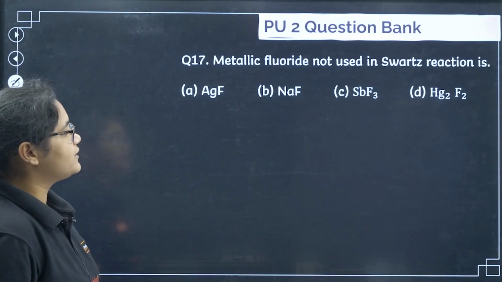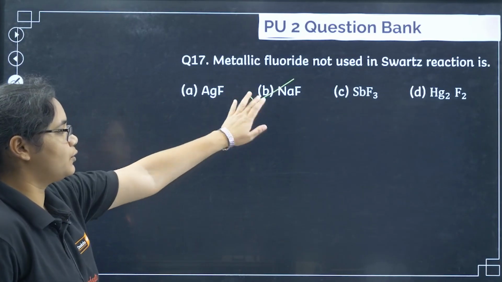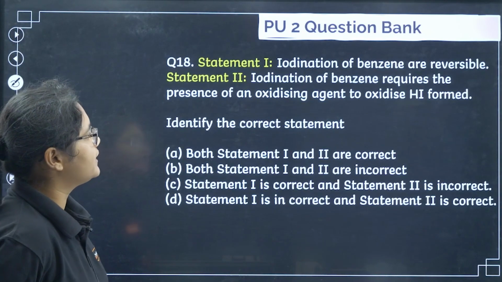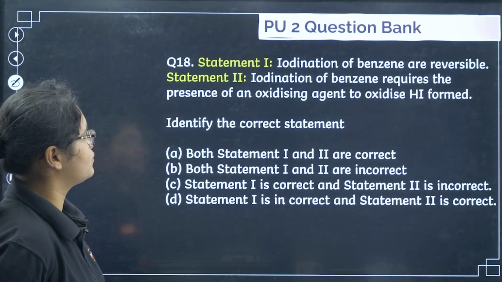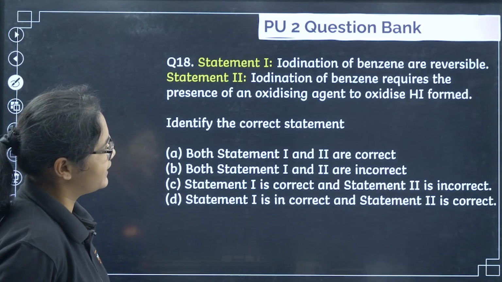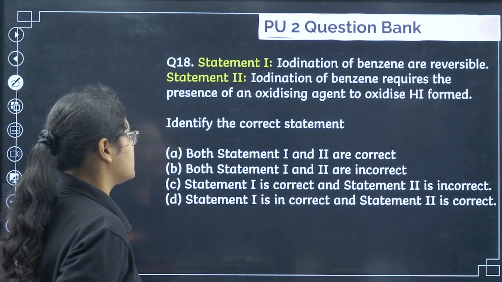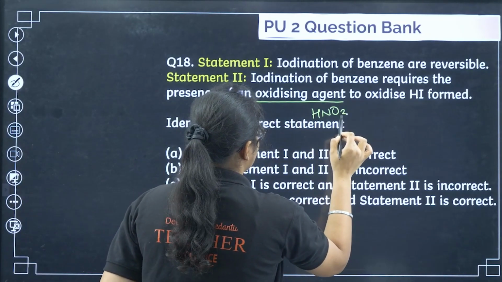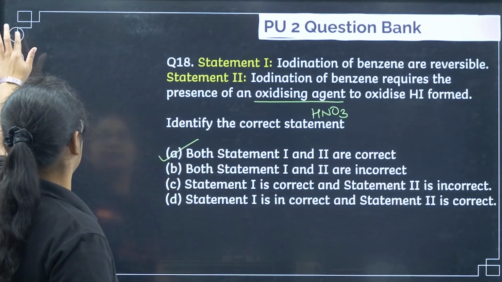Next, the metallic fluoride which is not used is sodium fluoride, because we don't want ionic compounds here. Next, a statement-wise question. Iodination of benzene is reversible. Iodination of benzene requires the presence of an oxidizing agent to oxidize the HI formed. Yes, that is correct. And what type of oxidizing agent do we use? Generally nitric acid is used. So both the statements are correct, that is why option number A here.